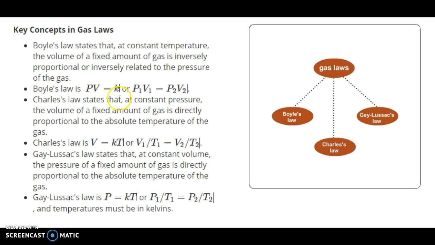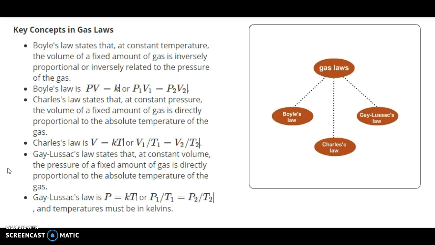And we can use the equation with the constant, or the original and the finals. Charles' law states that at constant pressure, the volume of a fixed amount of gas is directly proportional to the absolute temperature of the gas. So we can, again, use the equation with the constant K, or the way we're going to do it, original volume and temperature compared to the final volume and temperature.